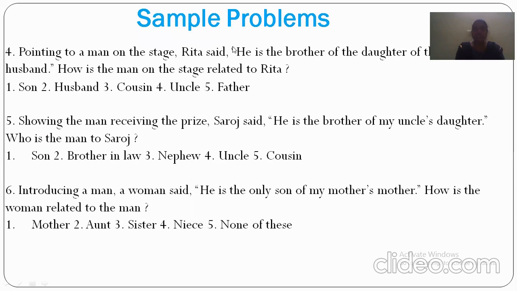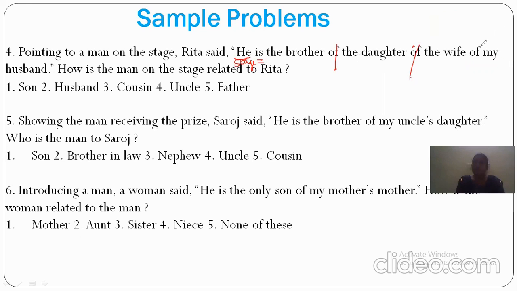So another kind of the problem is here. Pointing to a man on the stage, Rita said, "He is the brother of the daughter of the wife of my husband."